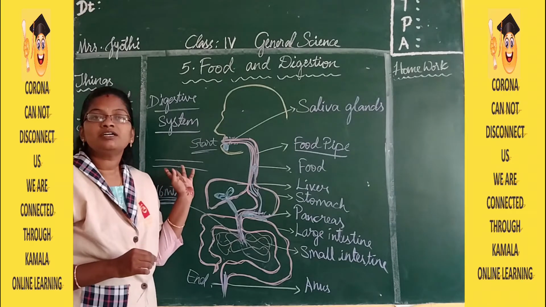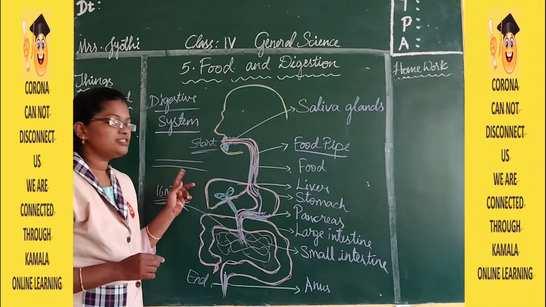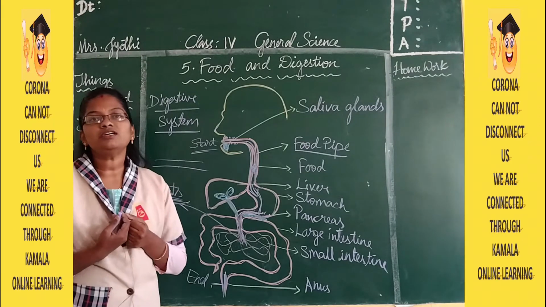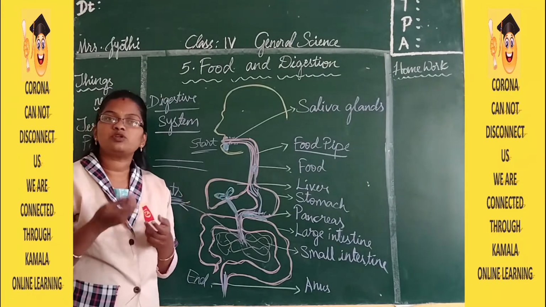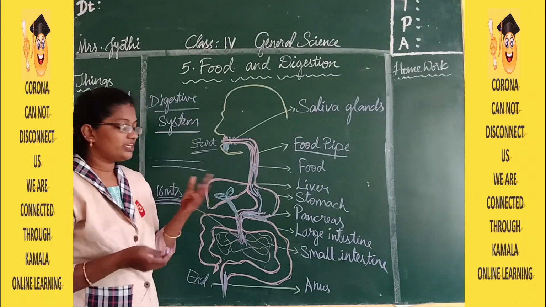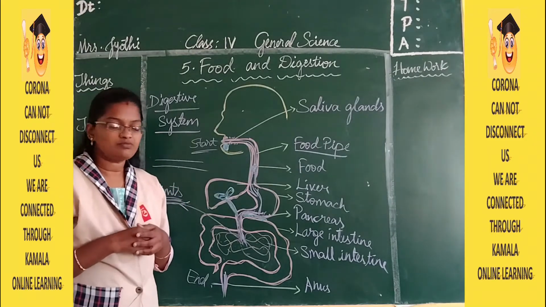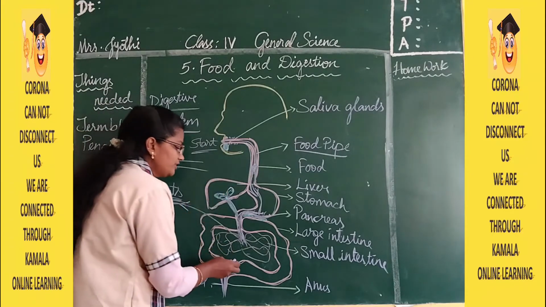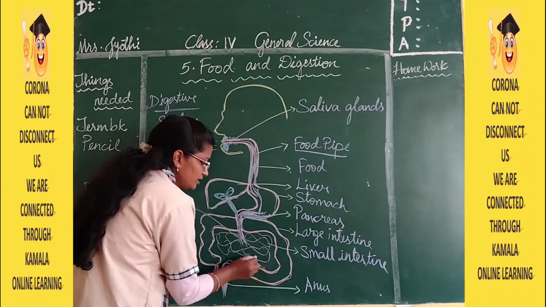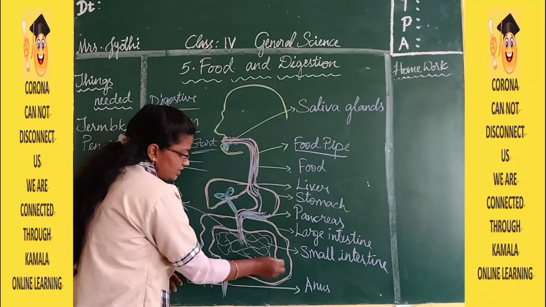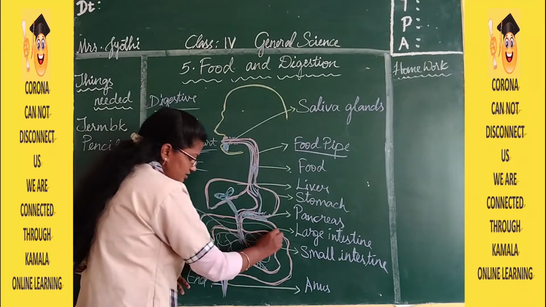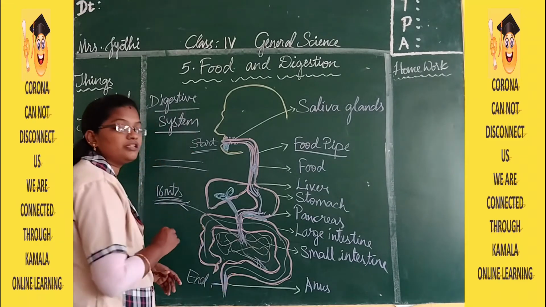These blood vessels are going to absorb all the nutrients, that is, the digested food. Whatever food is there, they are going to absorb it, and some more food is going to be sent to the large intestine. So this part is the large intestine.